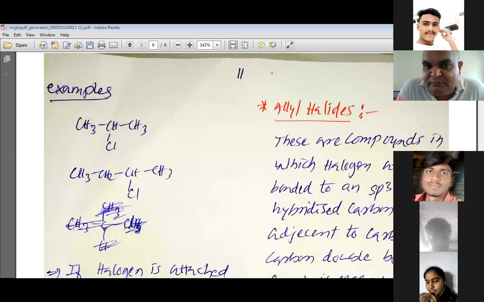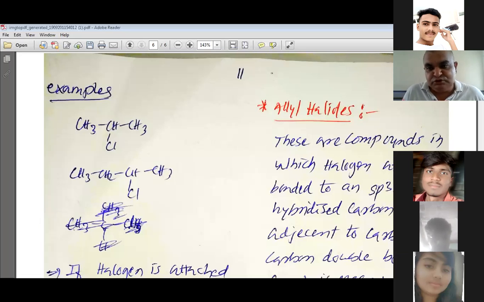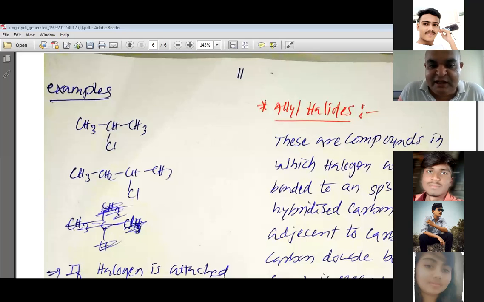1 degree carbon, okay, now listen to it. 1 degree carbon is the carbon which is directly bonded to only one carbon. 2 degree carbon is the carbon which is directly bonded to two other carbons. 3 degree carbon is the carbon which is directly bonded to three other carbons. So primary carbon is the carbon directly bonded to one carbon, secondary carbon is directly bonded to two carbons, and tertiary carbon is directly bonded to three carbons.